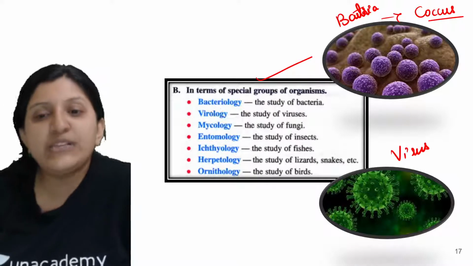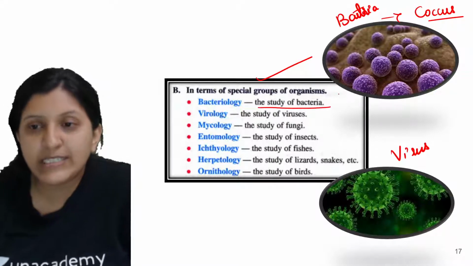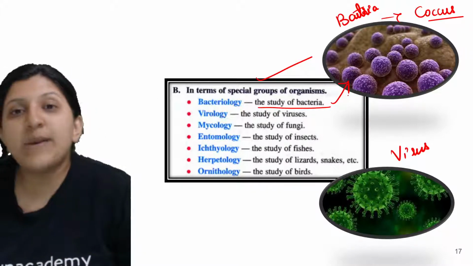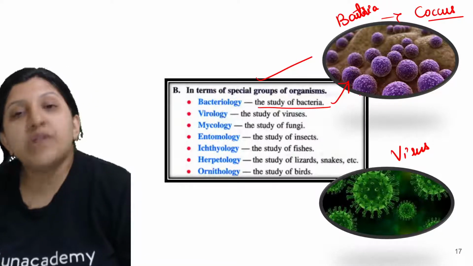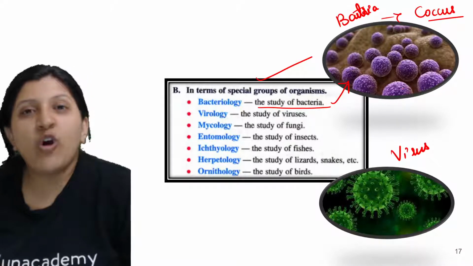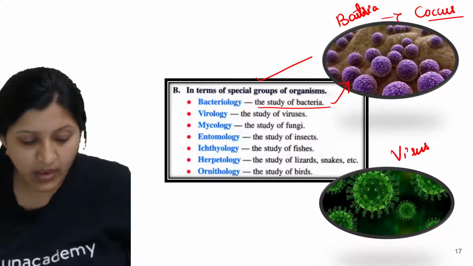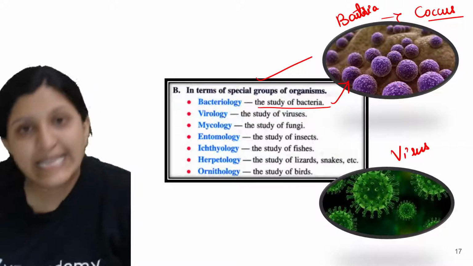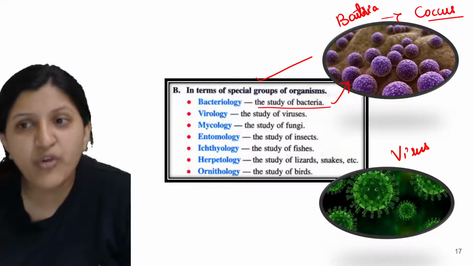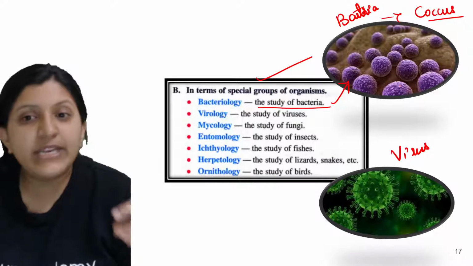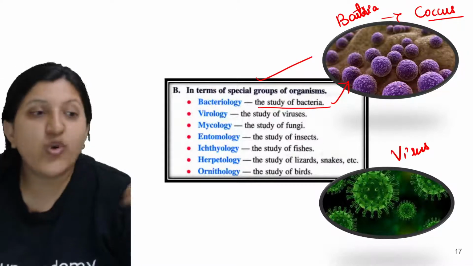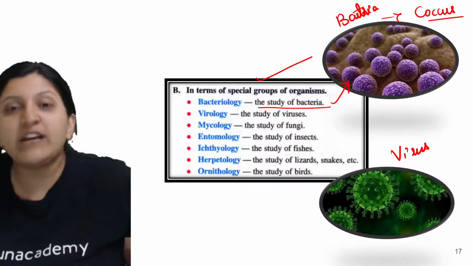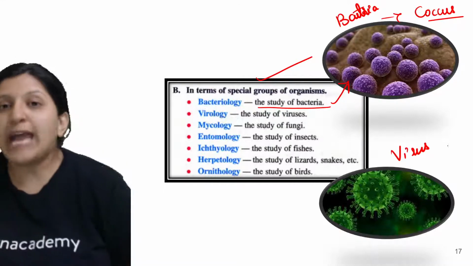Okay. So based on that, when the study of bacteria is done, where exactly they live, how they survive, what mode of nutrition they have, what reproduction they have, and how they respire. Then what the cell is made up of, what the cell wall is made up of. We will be studying each and every detail of these bacteria, whether they are living alone as a single unit, forming a cluster, or maybe forming a chain. That will be observed.